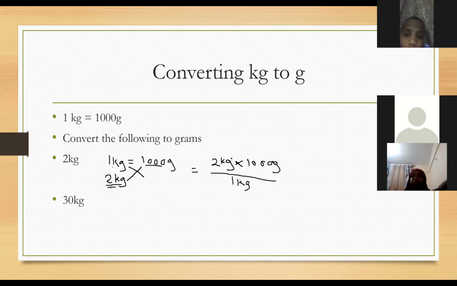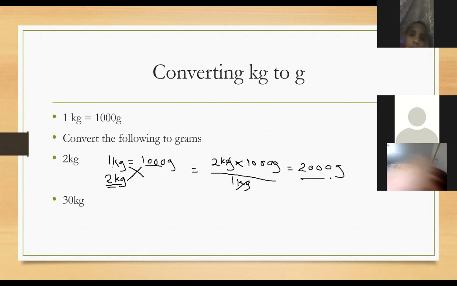And then you were taught something called simplify when we are doing fractions. So we are going to simplify kg and kg so that the answer that we are going to get will be in grams. 2 times 1,000, of course that one is a simple question. 2 times 1,000, the answer is 2,000. Therefore, 2 kg, if you convert to grams, the answer is 2,000 grams.